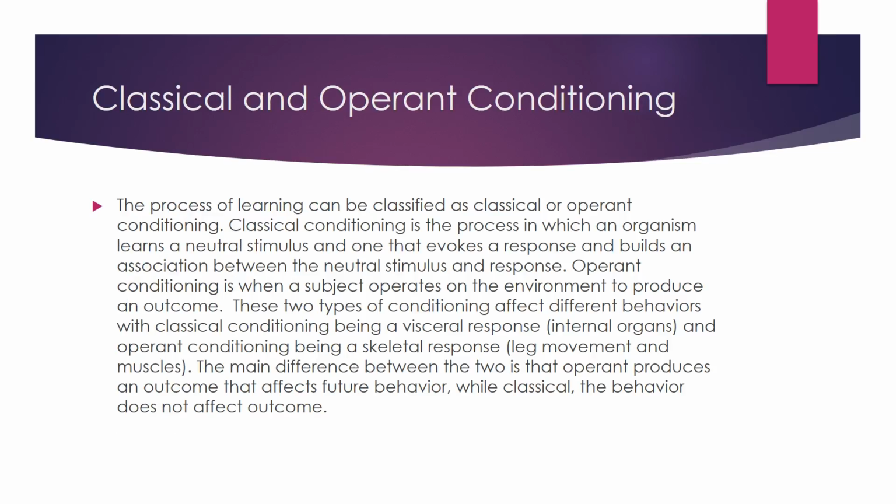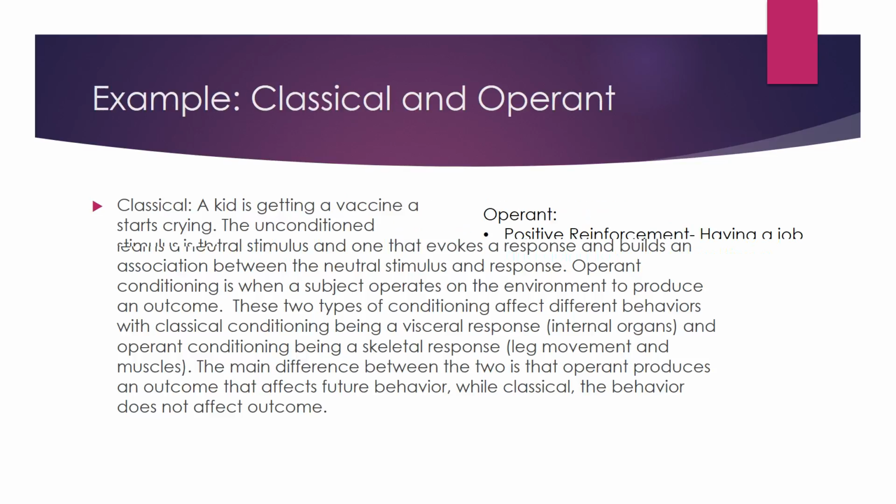Classical and operant conditioning. Classical conditioning is the process in which an organism learns to associate a neutral stimulus with one that evokes a response, building an association between the neutral stimulus and the response. Operant conditioning is when a subject operates on the environment to produce an outcome. The main difference between the two is that operant produces an outcome that affects future behavior, while in classical, the behavior does not affect the outcome.